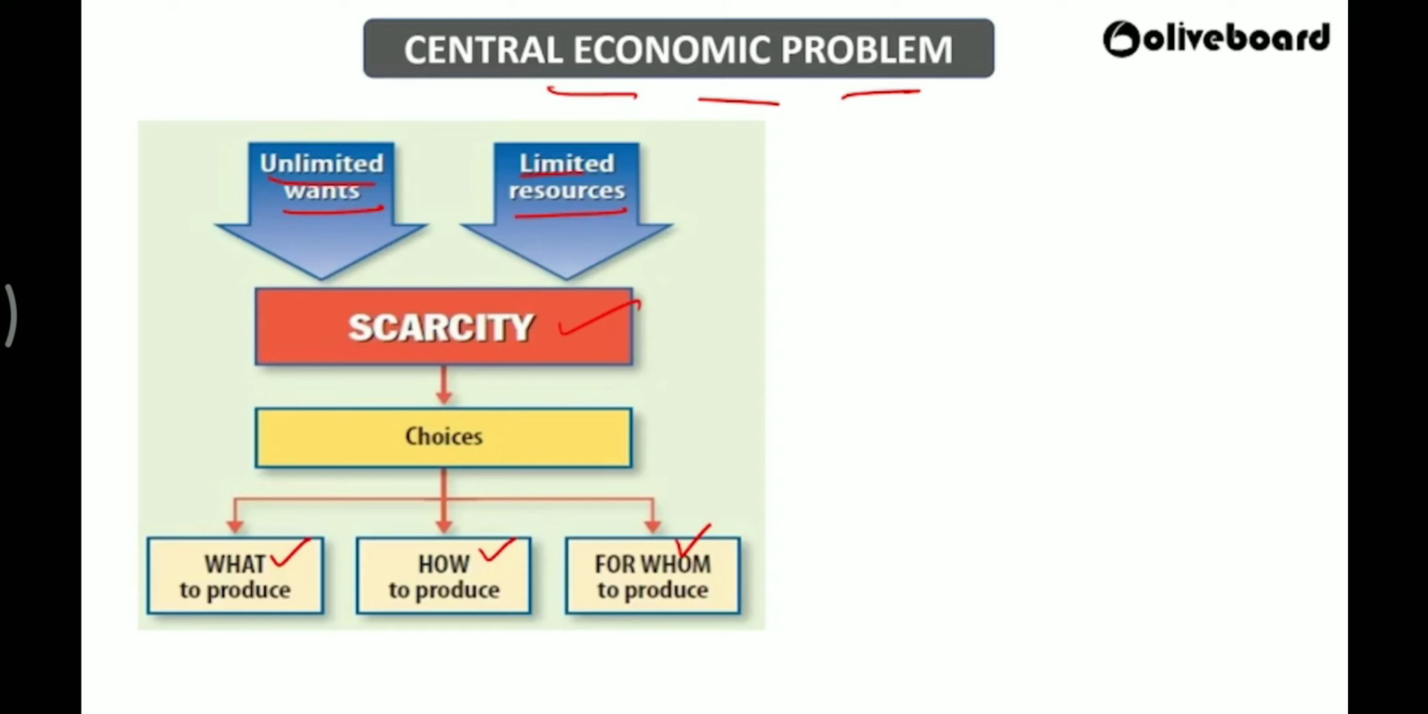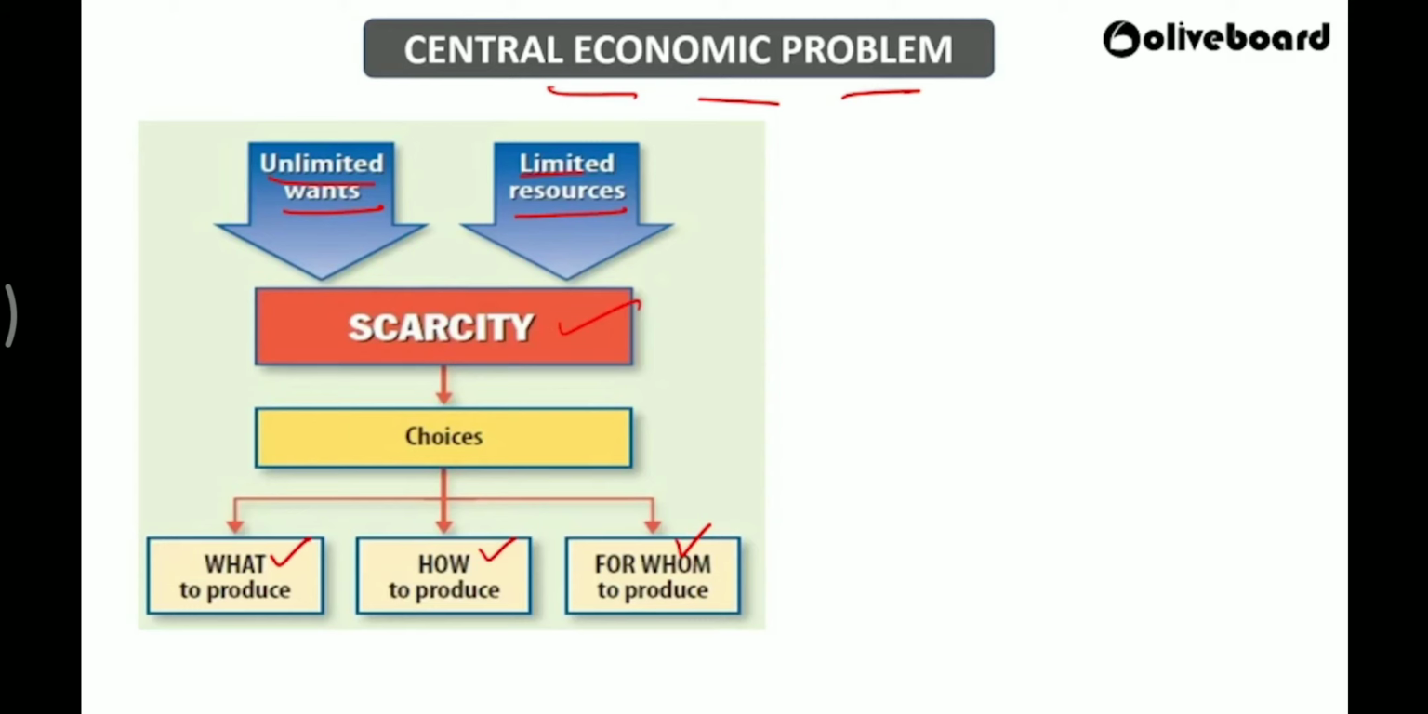The third one: for whom do I have to produce? For which class of society am I manufacturing, who are my consumers? So these are the three central economic problems for any economist. Why? Because every country has only limited resources, but their wants are unlimited. So they are compelled to make choices. Within their resources, what best they can do, that is their problem.